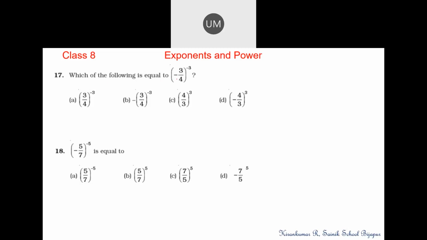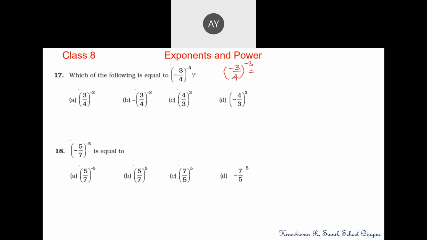Question 17. Which of the following is equal to minus 3 by 4 to the power minus 3? Option D, minus 4 by 3 to the power of 3.